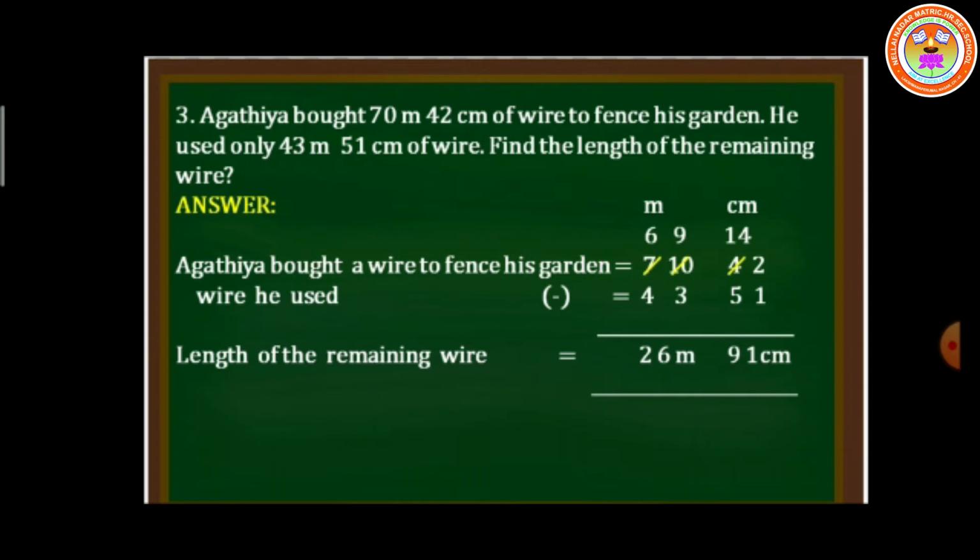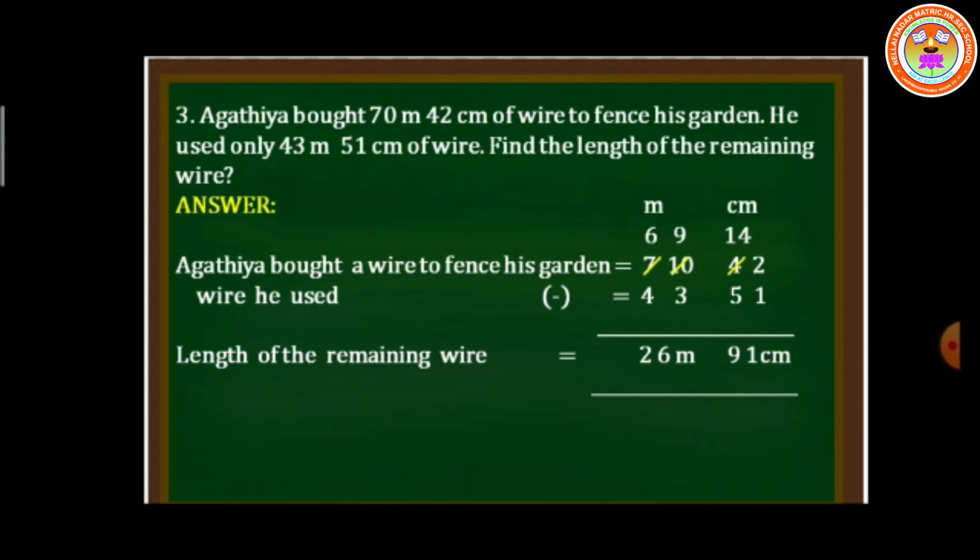Agatya bought 70 meter 42 centimeter of wire to fence his garden. He used only 43 meter 51 centimeter of wire. Find the length of the remaining wire. So he bought 70 meter 42 centimeter of wire and he has used 43 meter 51 centimeter.